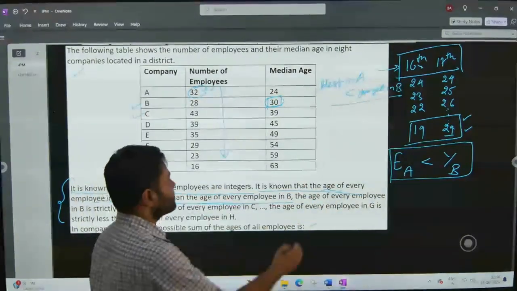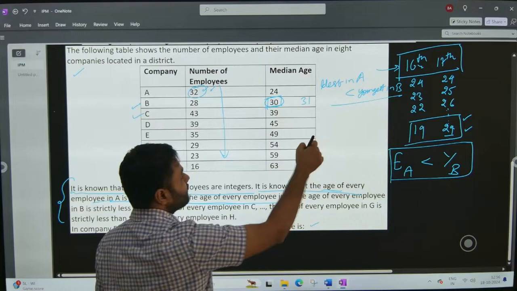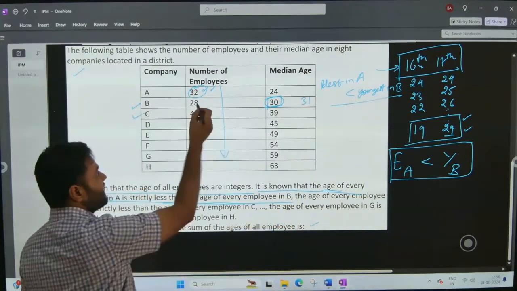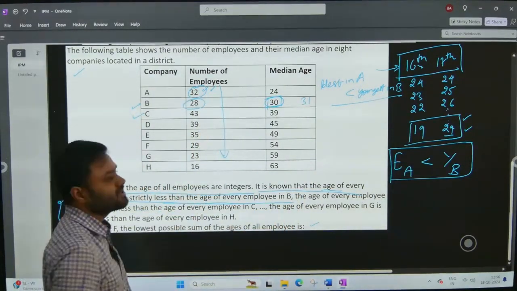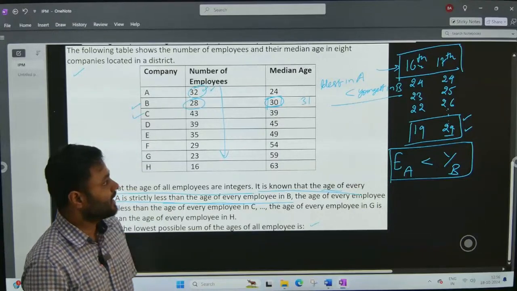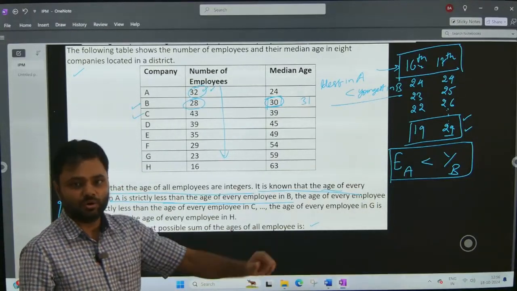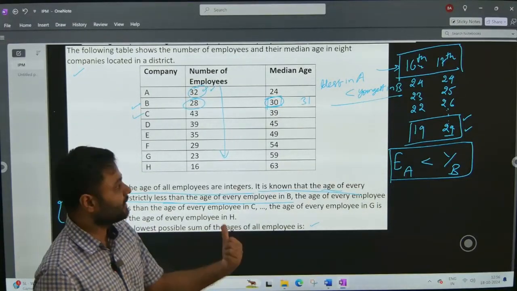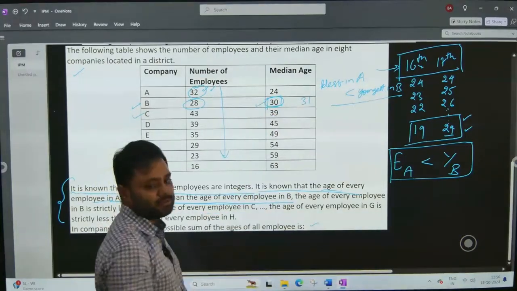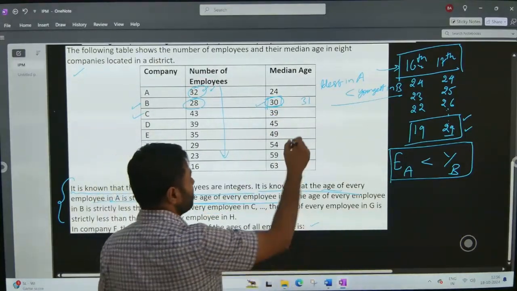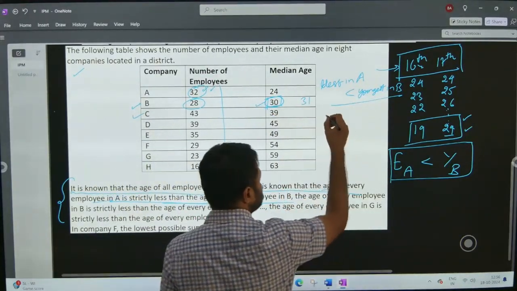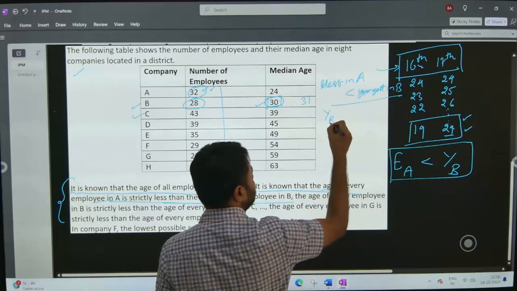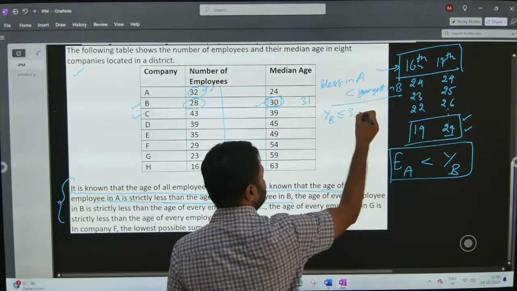Because if the youngest person is of 31 years of age, then the persons who lie exactly in the middle of the group, that means 14th and 15th, they have to be at least 31 years of age or more than that. And if that is the case, then the median cannot be 30. Right? That means the age of the youngest employee in company B should be less than or equal to 30.